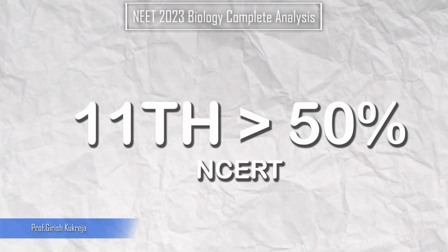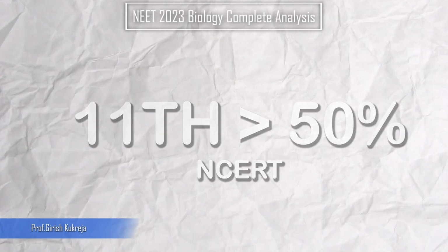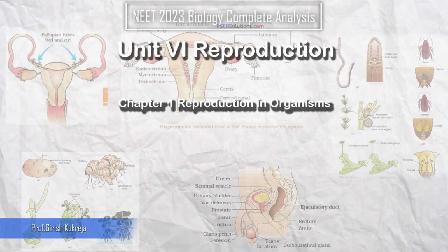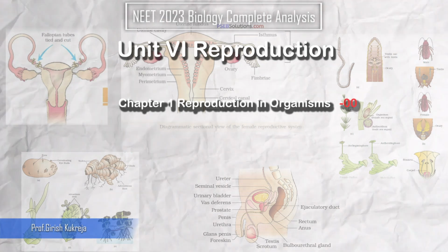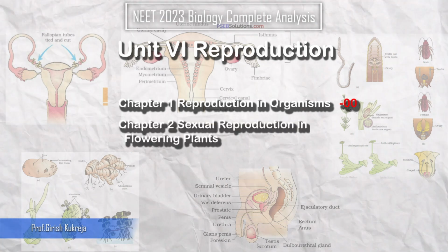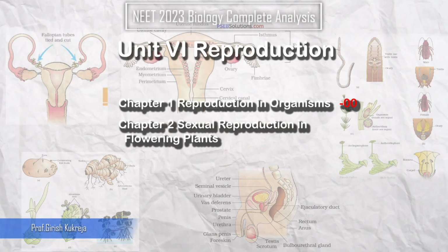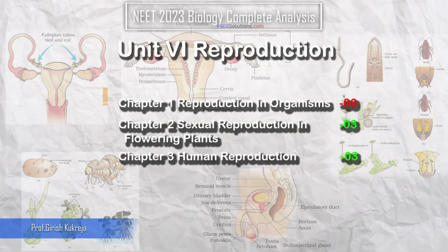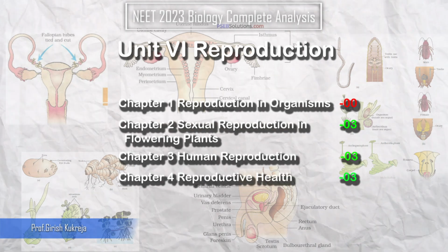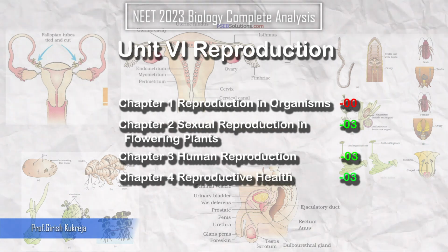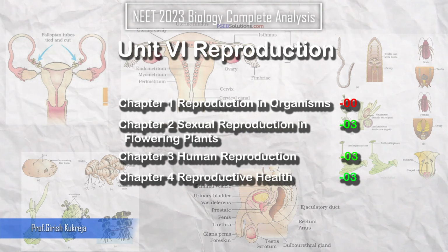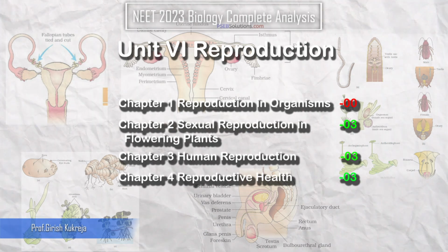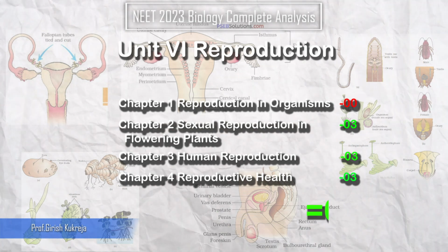Anyways, so we come to 12th standard now, the 6th unit, that is reproduction, where we had reproduction in organisms represented by 0 questions. Then we had sexual reproduction in flowering plants, which showed up 3 questions. Human reproduction with 3, and reproductive health was 3. Most of the time students find this unit interesting. The 6th unit, that is reproduction, appeared with 9 questions.